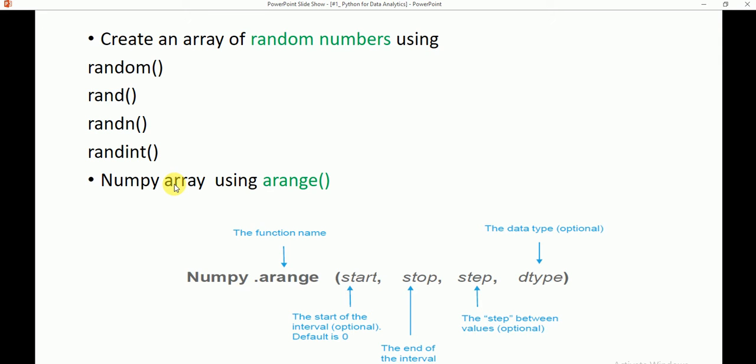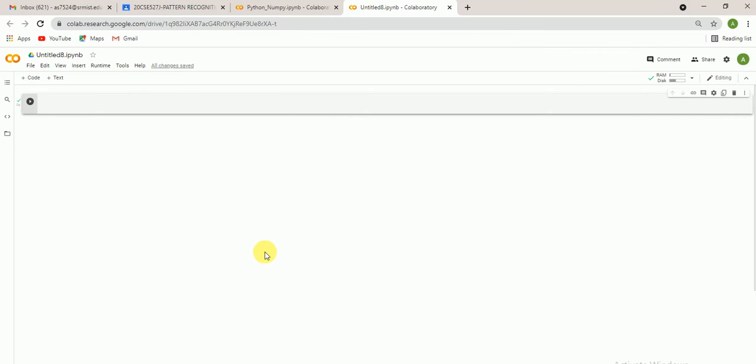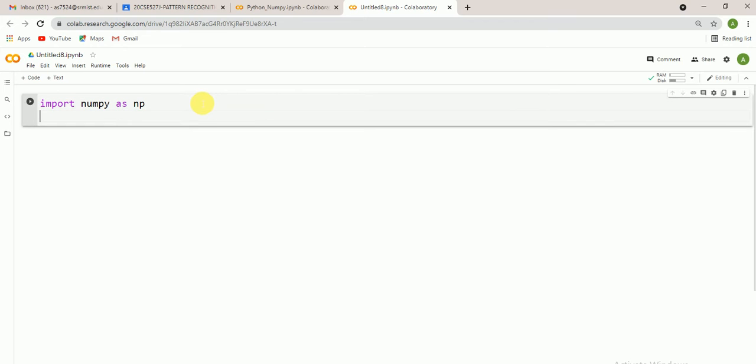Next we will see the arange function. Now using Colab, the online Python compiler, first import NumPy. So import numpy as np. Then I have to create random numbers.